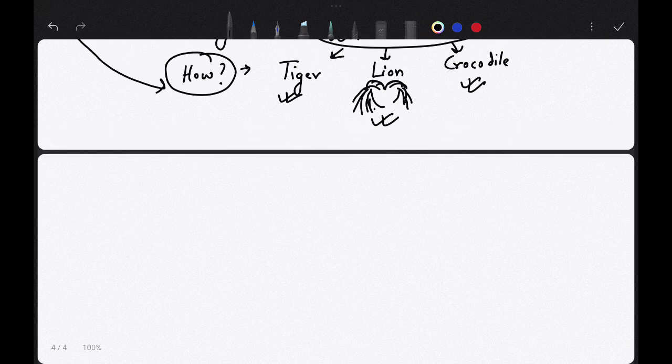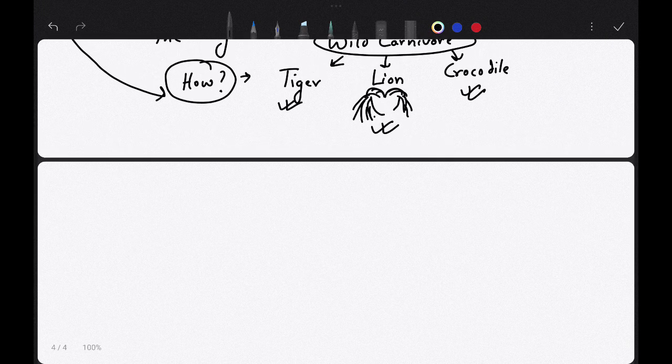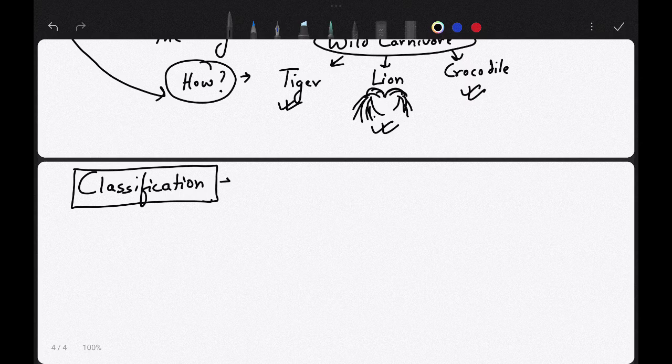Now what will you do after identification? You will have to classify that organism. So here comes our next topic, that is classification. If I ask you, what is classification?